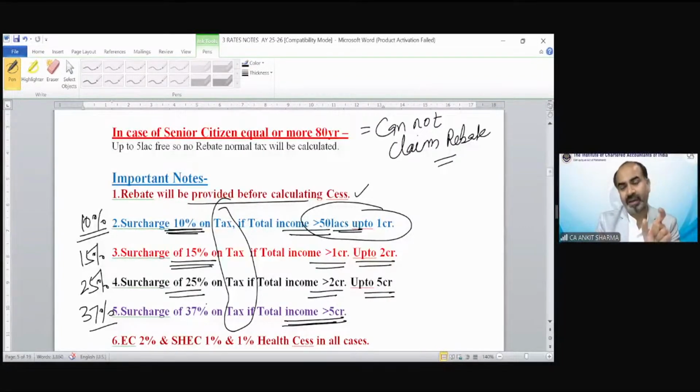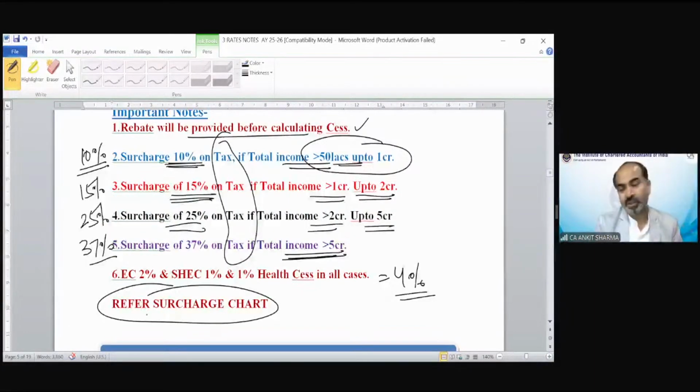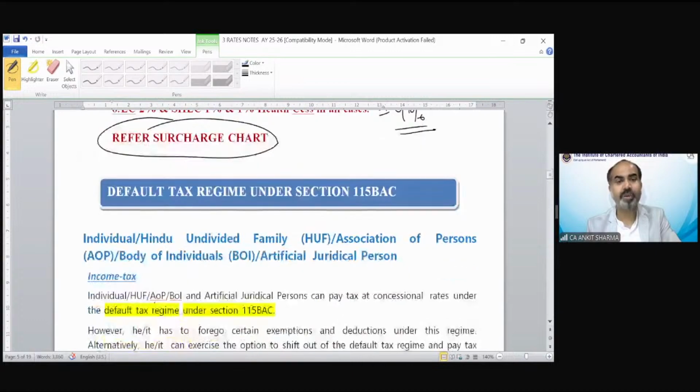Whatever tax will be there, surcharge will be applicable on the tax value, not on the income value. Understood? As I told you, cess would be there in all cases. Total 4% cess is going to be applicable. For surcharge, we have prepared only a chart. So that was the optional tax regime. Now we are moving on to the default tax regime.